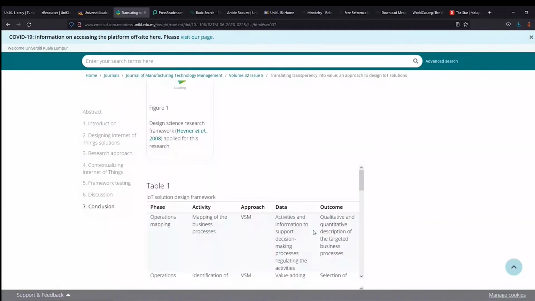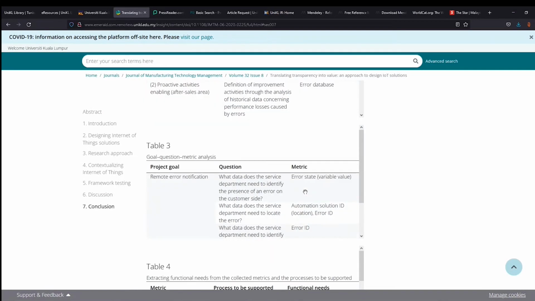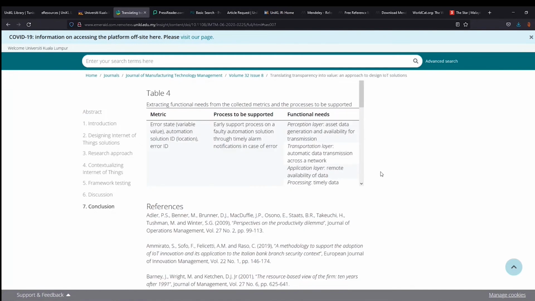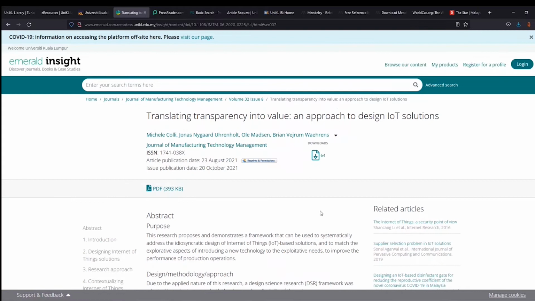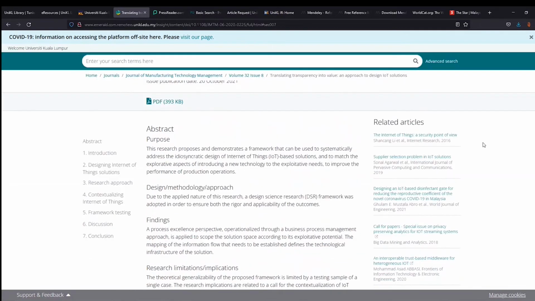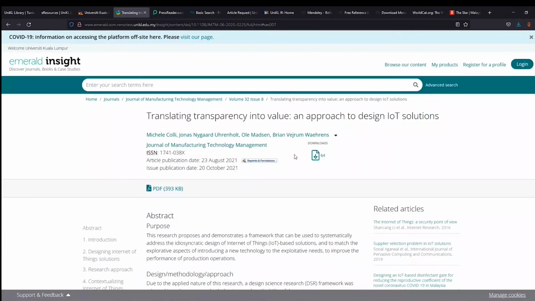All right, so there are figures that you can download from here as well, and tables. All has been automatically located properly in HTML formats. And if you click to read it up, you can find related articles: Internet of Things security point of view, call for papers, and cloud to edge wave. So all of these are recommended texts related to this particular article that you opened.